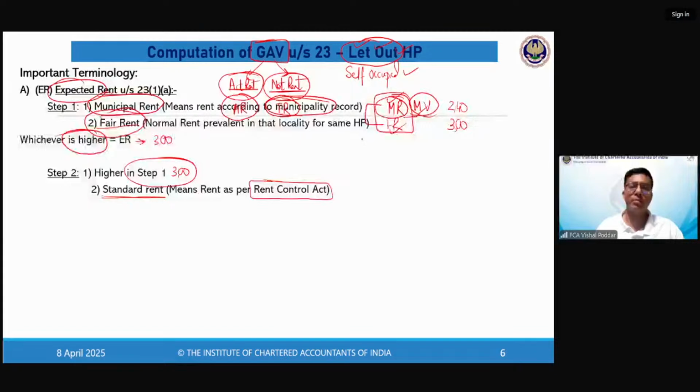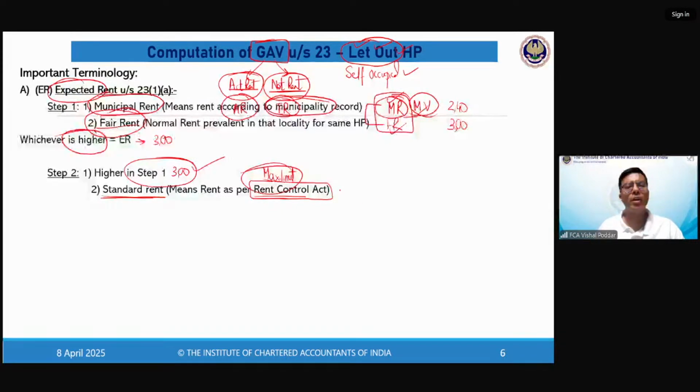Wherever this act is applicable, this act has kept a maximum limit on the rent. This maximum limit, which is fixed by this act, is called standard rent. Now, there is a possibility in the question that standard rent is not given at all. Why? Because the Rent Control Act is not applicable to your city. And today, in majority places, this is not applicable. So standard rent is now very rare. So if standard rent is not given, this is your expected rent, that's it.